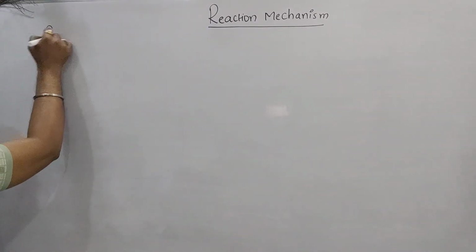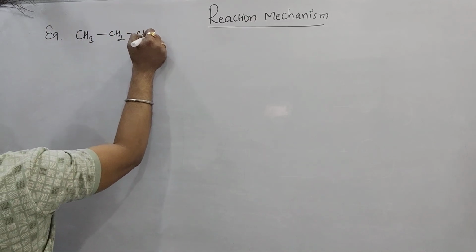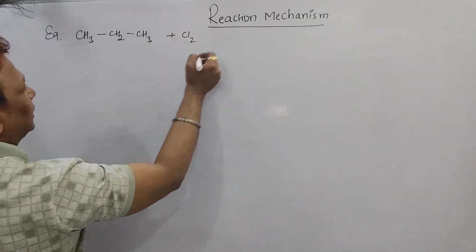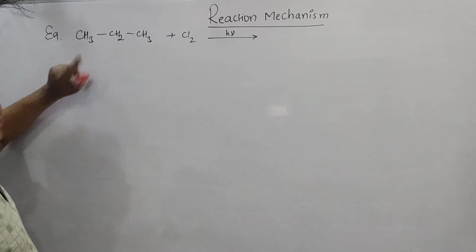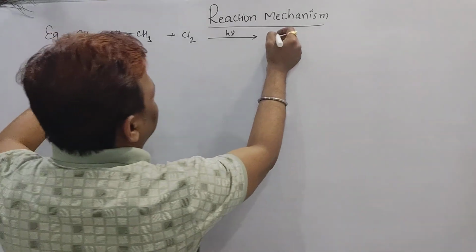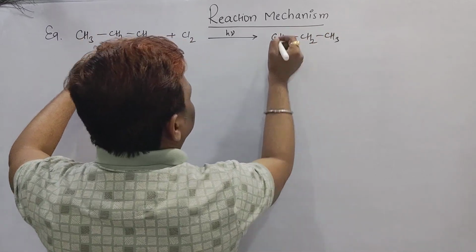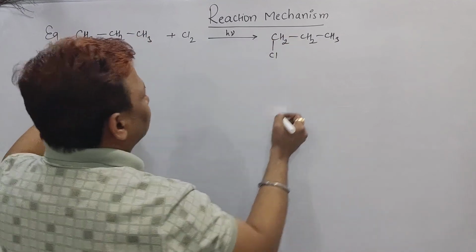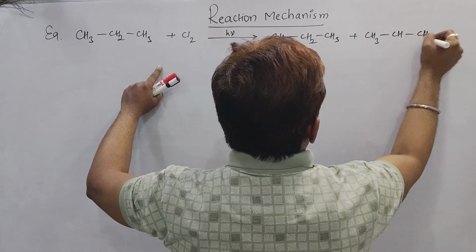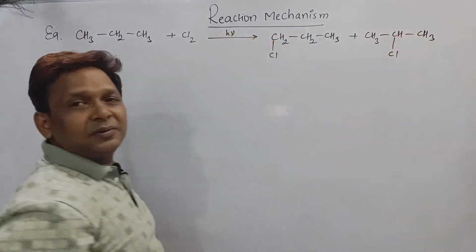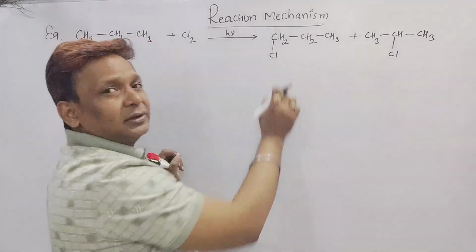See, if we have CH3CH2CH3 and we add chlorine in the presence of sunlight, it has a tendency to form two radicals. What radical can it form? CH2CH2CH3 radical, where Cl will attack here, and in the other case CH3CHCH3 radical, where Cl will attack here. This one is called 2-chloropropane and this is called 1-chloropropane.